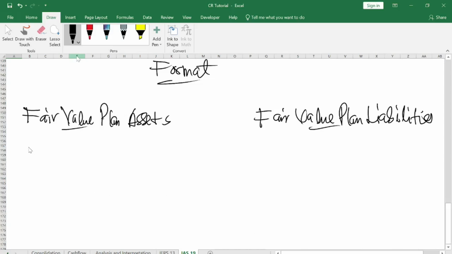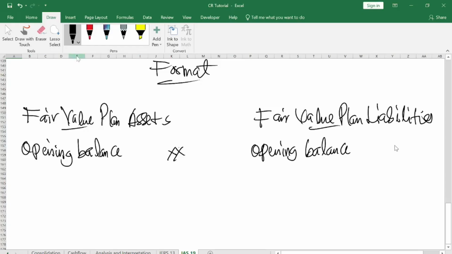So here you will have your opening balance, and here you also have your opening balance for liability. I will explain all of them. And here you have returns from investment. And here you have interest expense.